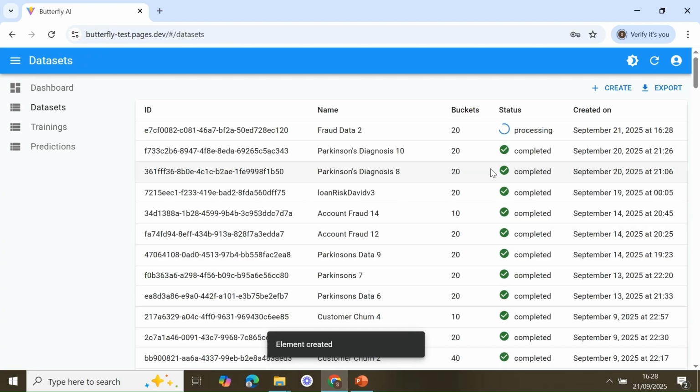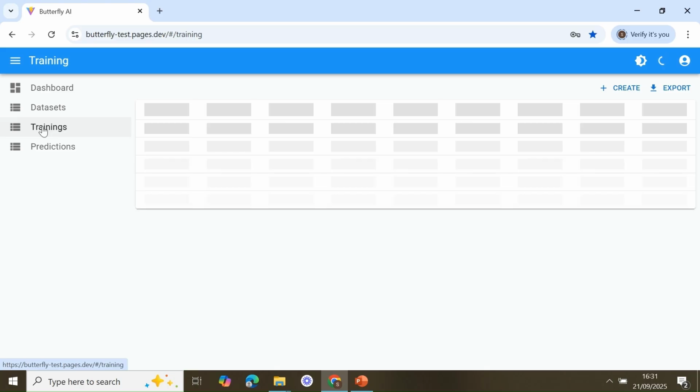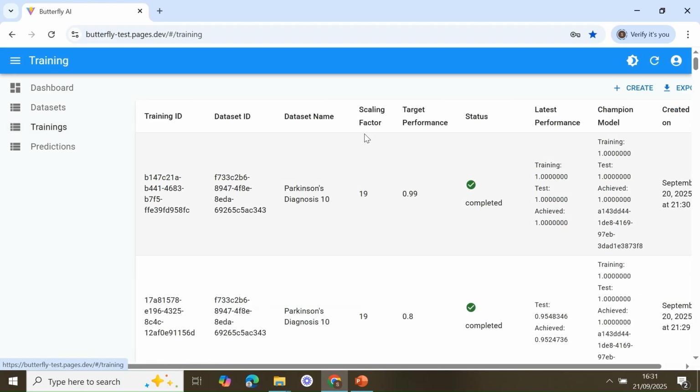Here you see all the logs of the past datasets that you have created. And you can see the process is going on, so we wait until the process is complete. Okay, the dataset is now created, and you can see your log here. The next step is to use this dataset, which is cleaned and prepared, for training of your new champion model. All you need to do is to click on training, and you will be taken to the training screen.